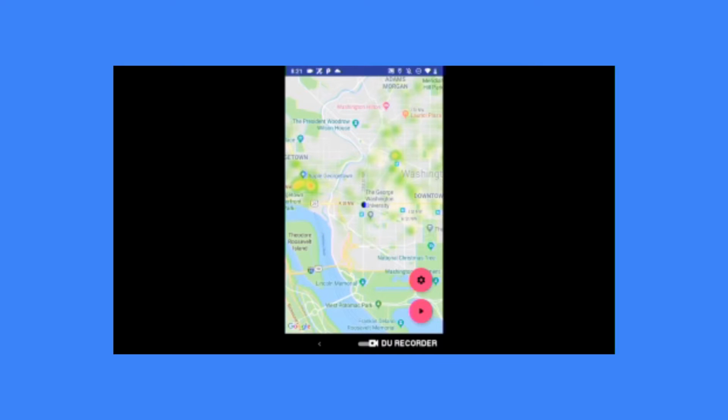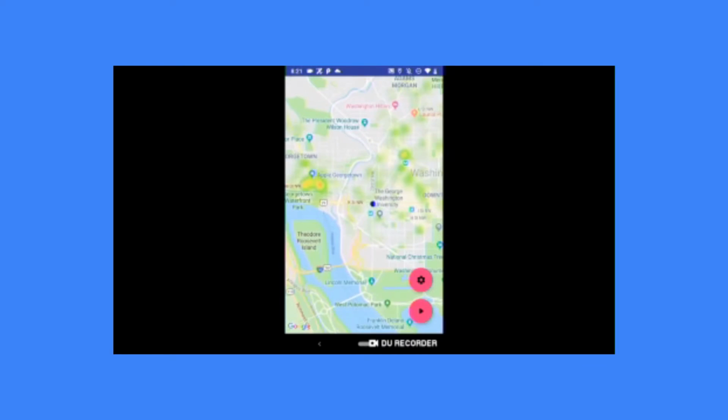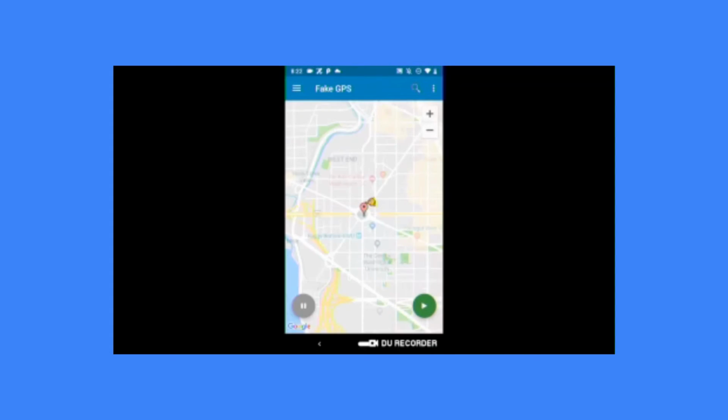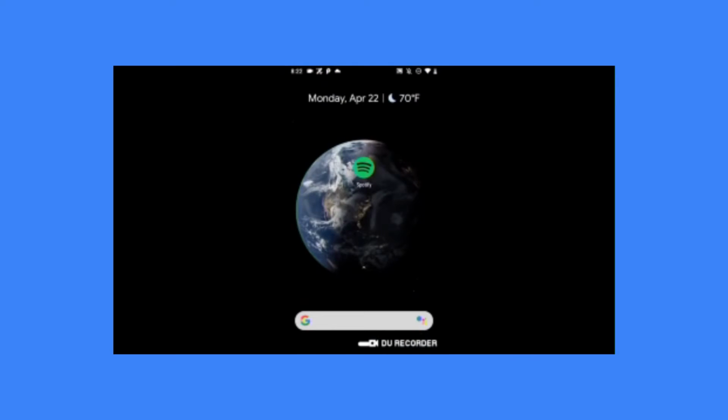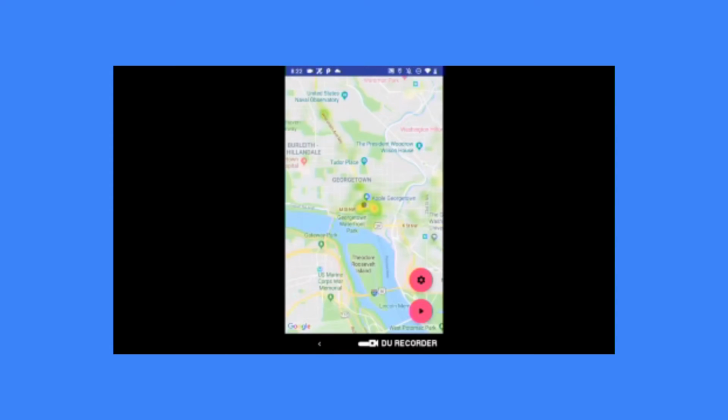This first demonstration is what would happen if a user were to walk into an area of high crime density. As you can see, there's a lot of crime in the Georgetown area. If I adjust the phone's location to simulate walking there, an alert is sounded, warning the user.